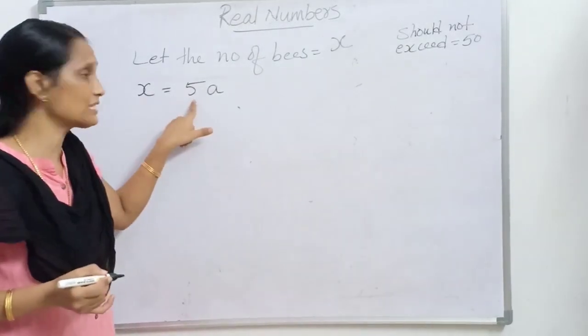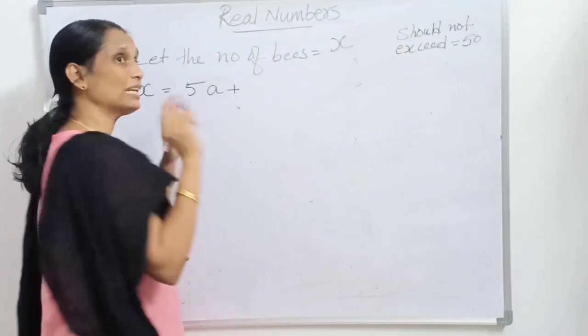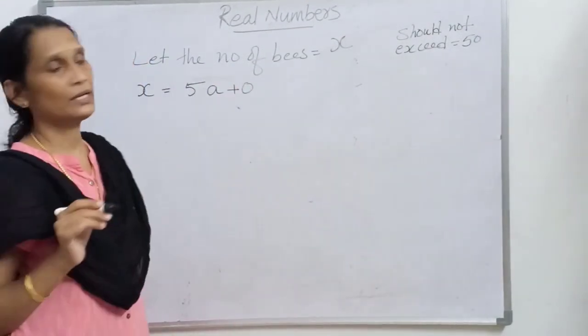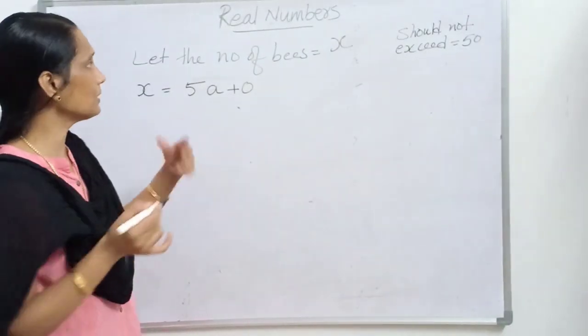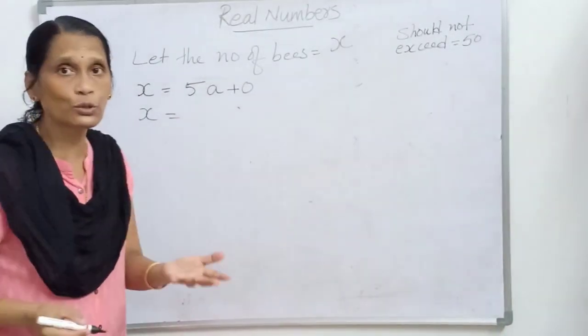How many flowers are there? 5 flowers. Plus how many bees are left out? No bees are left out, so plus 0. x is equal to 5a plus 0. We can represent it like that.